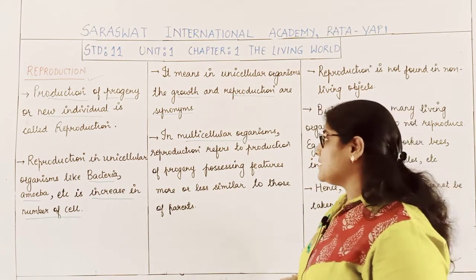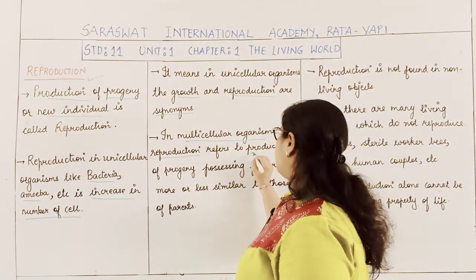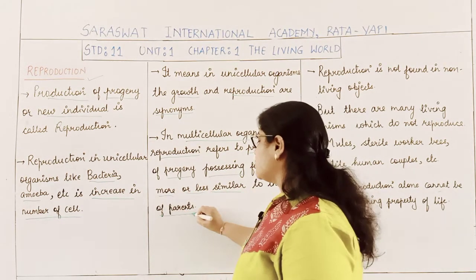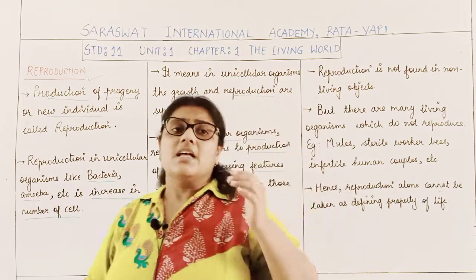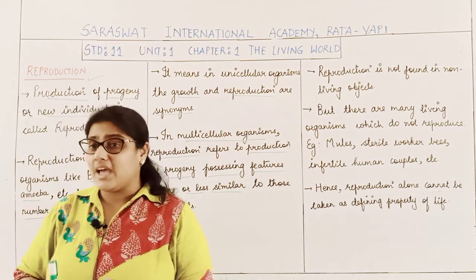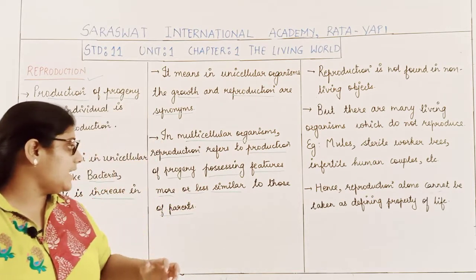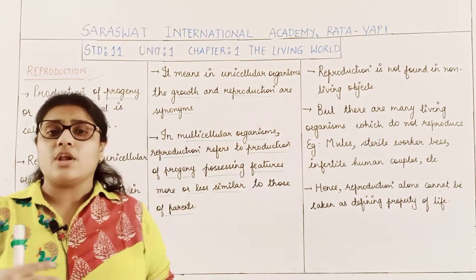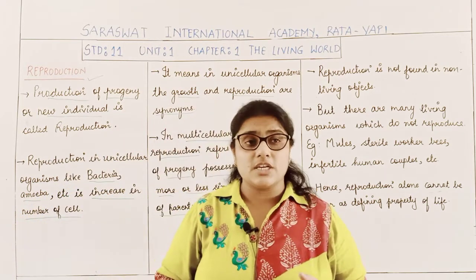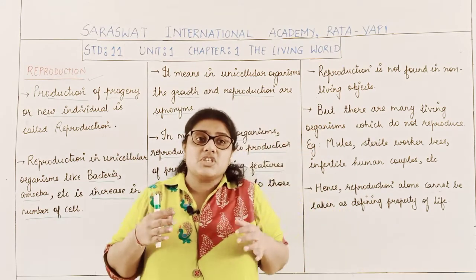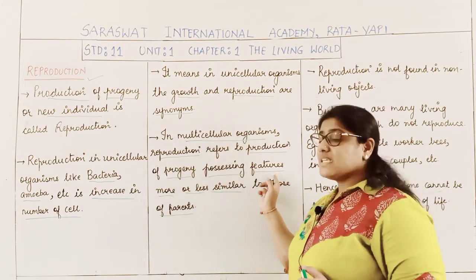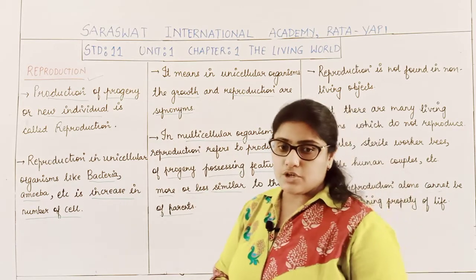When we talk about multicellular organisms, reproduction refers to the production of progeny possessing features more or less similar to those of the parents. It is the process where there is production of progeny which possess features more or less similar to their parents. So it refers to the production of progeny possessing features more or less similar to that of the parents.